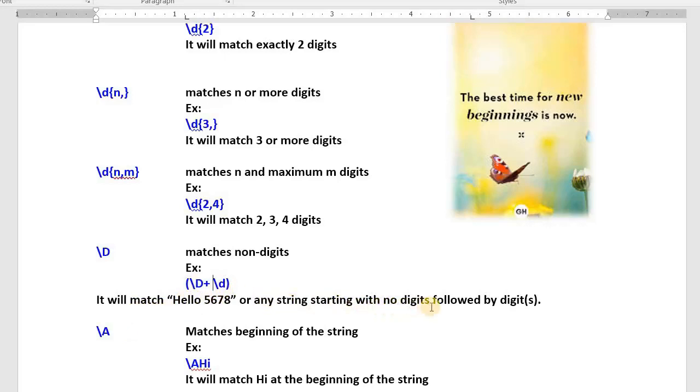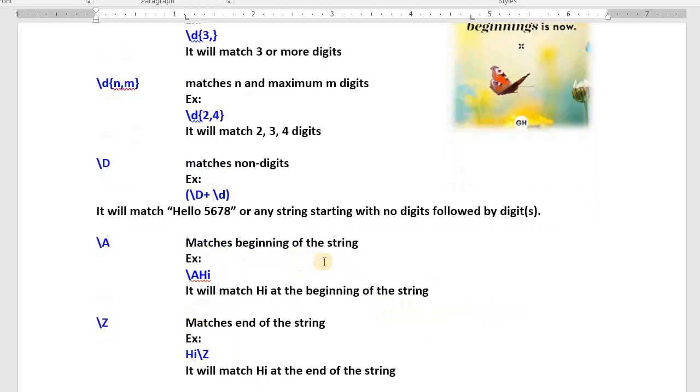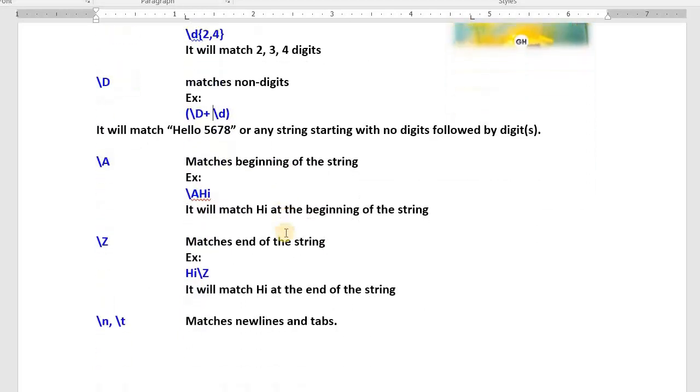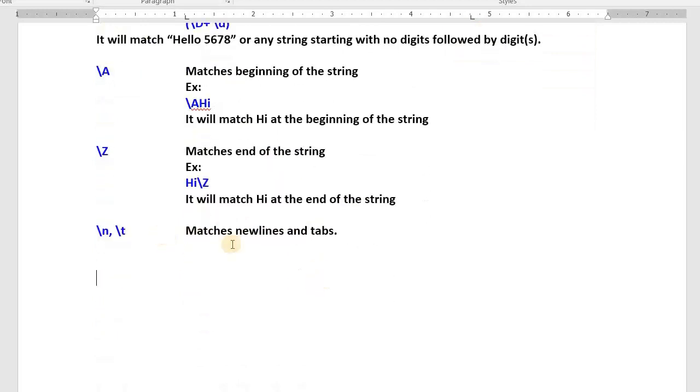Any string starting with non-digits followed by digits. And \A matches the beginning of the string; this hi will be matched at the beginning of the string. \Z means hi will be matched at the end of the string. And \n and \t match the newline character and tabs. I hope I explained it in a hurry. Okay, no problem.